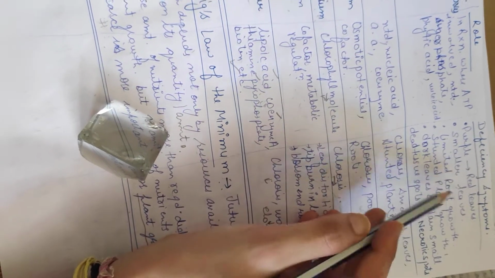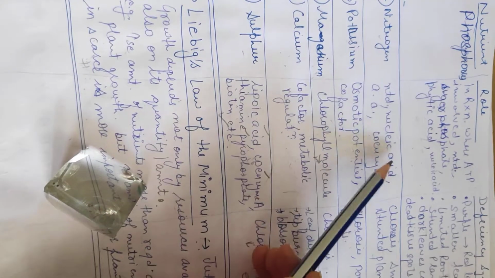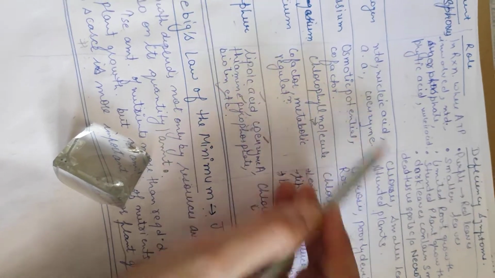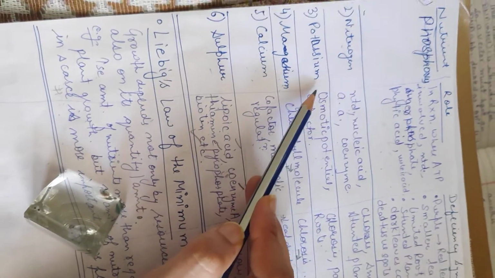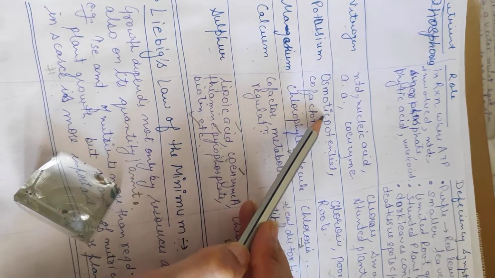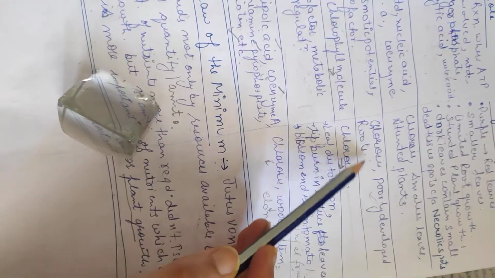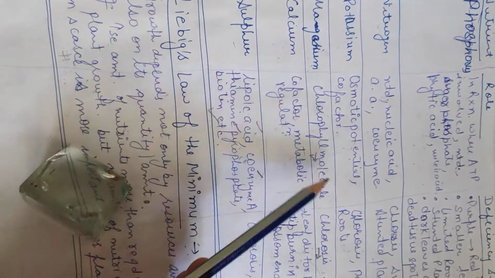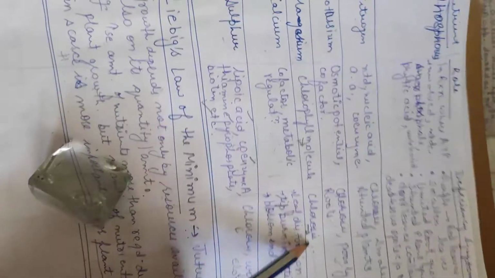This is called necrosis. So if nitrogen is not present, then it will lead to chlorosis, smaller leaves, and stunted plants. Nitrogen has a role in the nucleotide, nucleic acid, amino acid, and coenzyme. Potassium has a role in the osmotic potential, maintains turgor pressure, acts as a cofactor also, and has various other roles. Its deficiency will lead to chlorosis and poorly developed roots. Magnesium is important in the chlorophyll molecule, and the deficiency symptom is chlorosis.